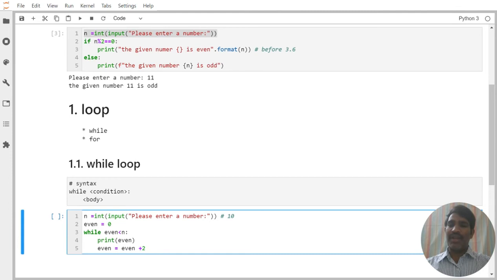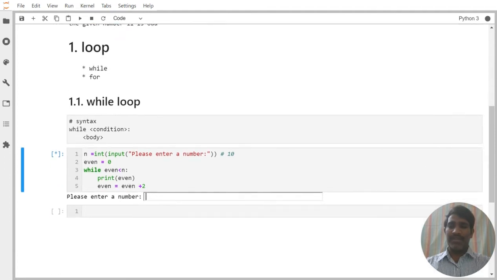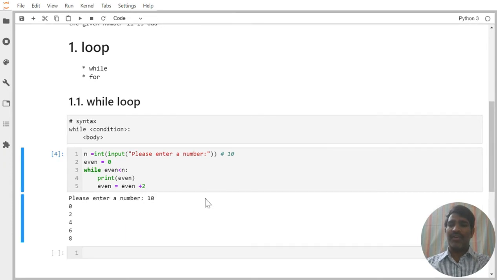Going back to the while statement, what is the value of even now? 2. 2 less than 10, that also is true. Again it prints 2. Again 2 plus 2 is 4, 4 less than 10. Like that, 6 less than 10, 8 less than 10. When 10 less than 10 comes, it comes out of the loop. If I execute this, it asks for a number. Let us provide number equal to 10, then enter. Now you can see 0, 2, 4, 6, 8.